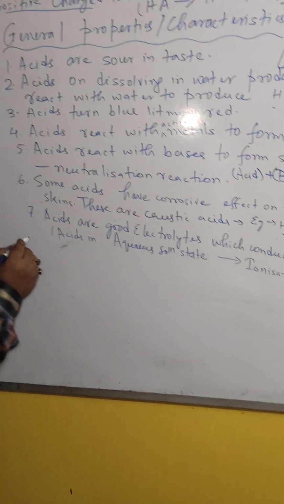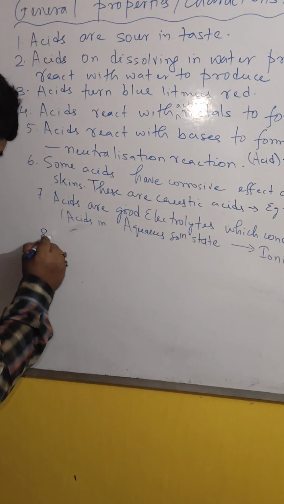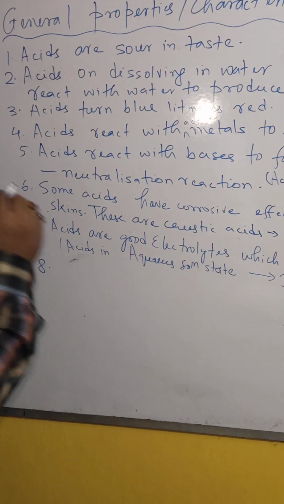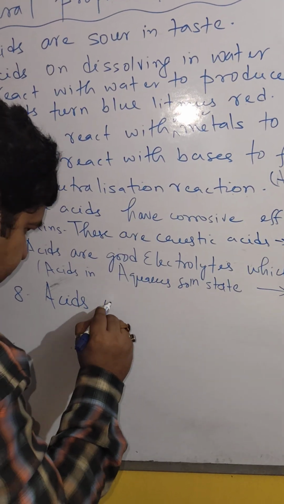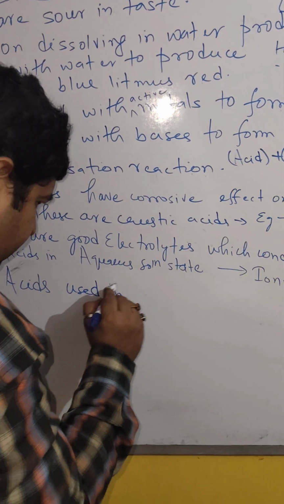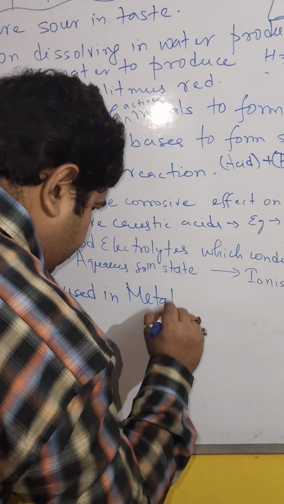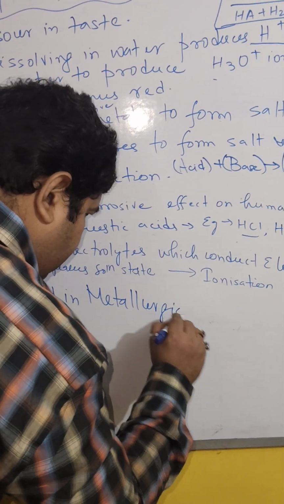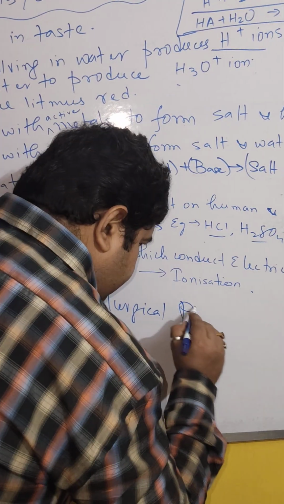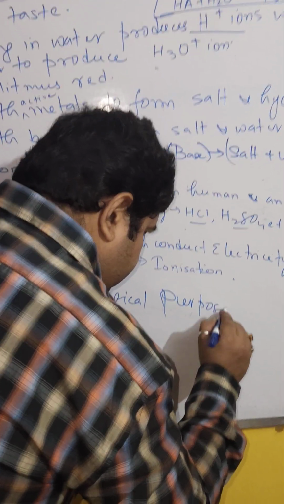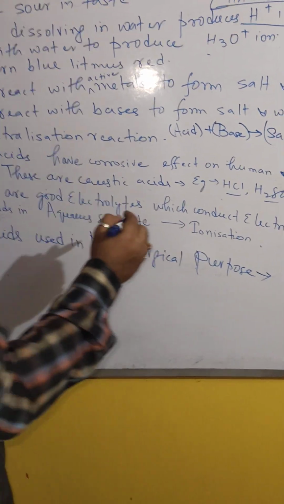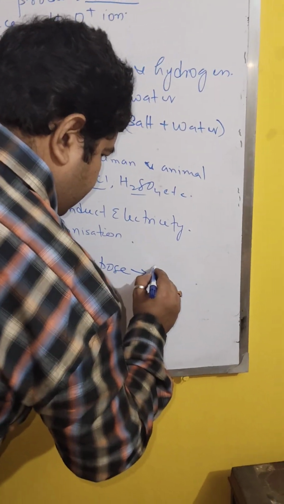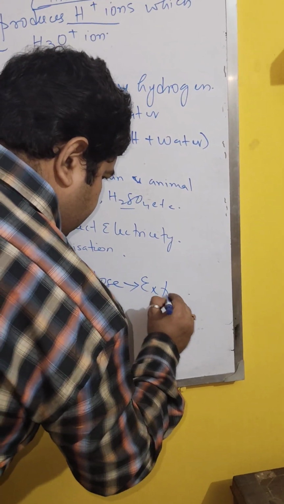And the last point which we can mention here, I have not written this before, just to show you, is acids used for metallurgical purposes. They are used to extract some metal, or maybe in any step of metallurgy to extract minerals.